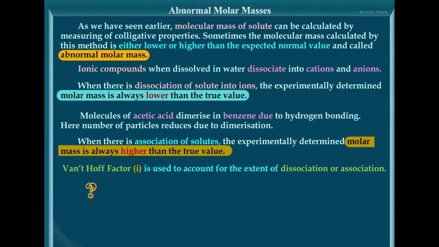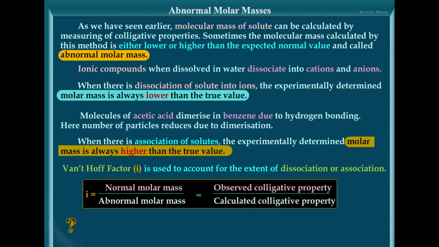Now, in 1886, Van 't Hoff introduced a factor i, called Van 't Hoff's factor, as you can see here, to express the extent of association or dissociation of solutes in solution. Now, what is i? i is equal to the normal molar mass divided by the observed molar mass. Normal molar mass can be represented as capital M subscript n. Observed molar mass can be expressed as capital M subscript o.